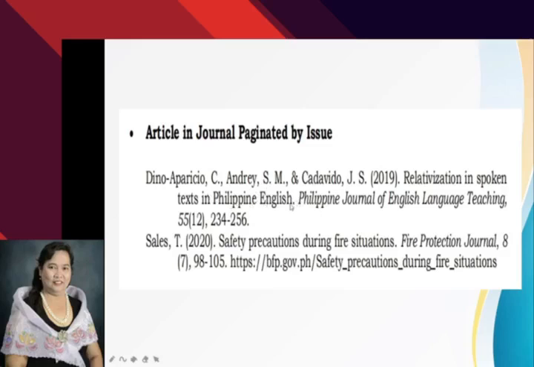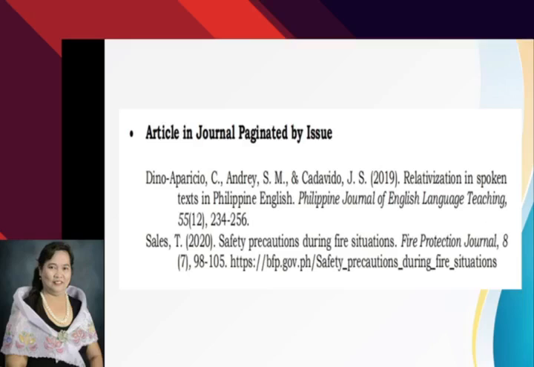After the title of the article, we have there period. The name of the periodical, which is italicized, is Philippine Journal of English Language Teaching. Please look at that. The first letter in each word in the name of the periodical is capitalized.